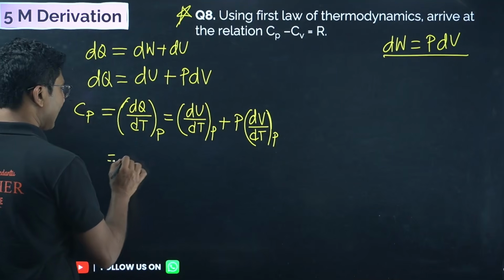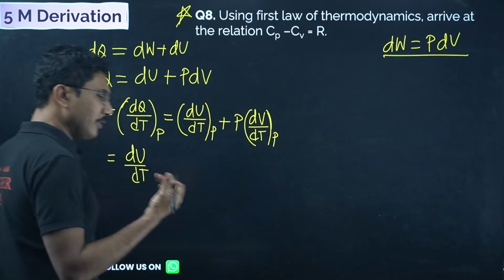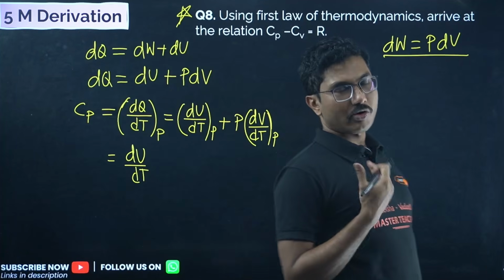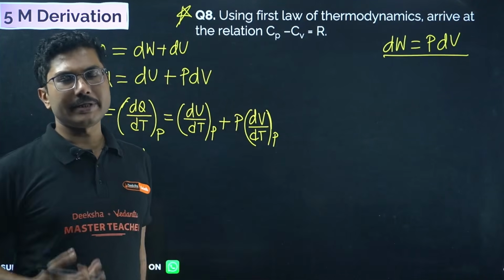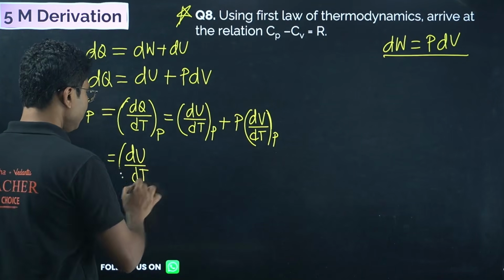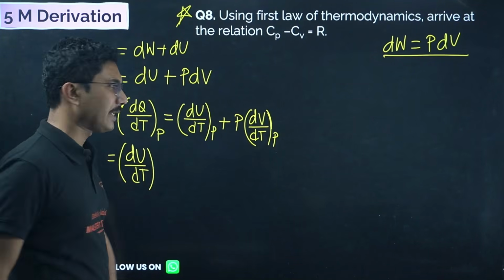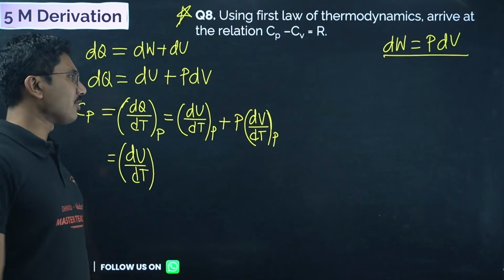So you can simply write this as dU/dT without any constant. dU/dT at constant pressure and dU/dT at constant volume should be the same. Only if temperature is constant, dU will be 0. dU depends only on temperature. We have to find this value, dV/dT at constant P.